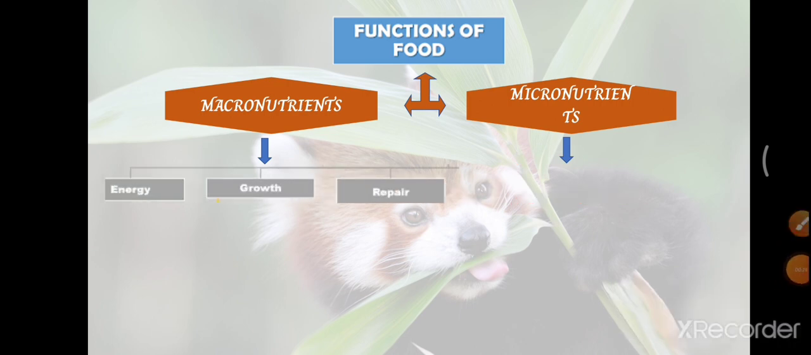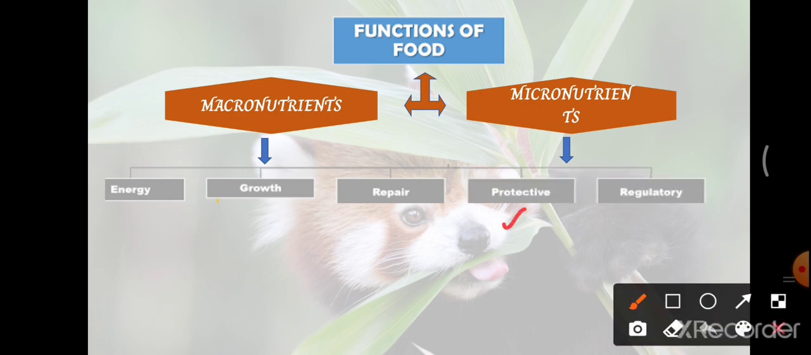This is the gist of the functions of macronutrients and micronutrients. The macronutrients provide energy and are involved in growth and repair. Repair means replacing the diseased, wounded or dead cells. When we come to the functions of micronutrients, they are majorly involved in protection. Protective means providing immunity.